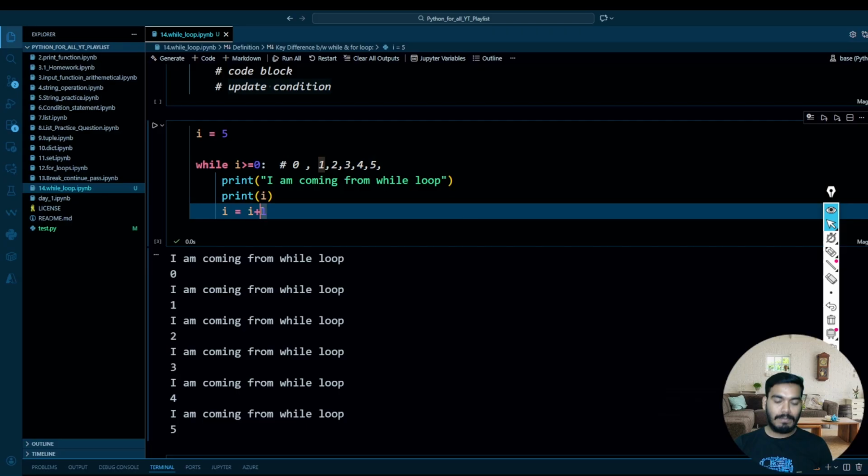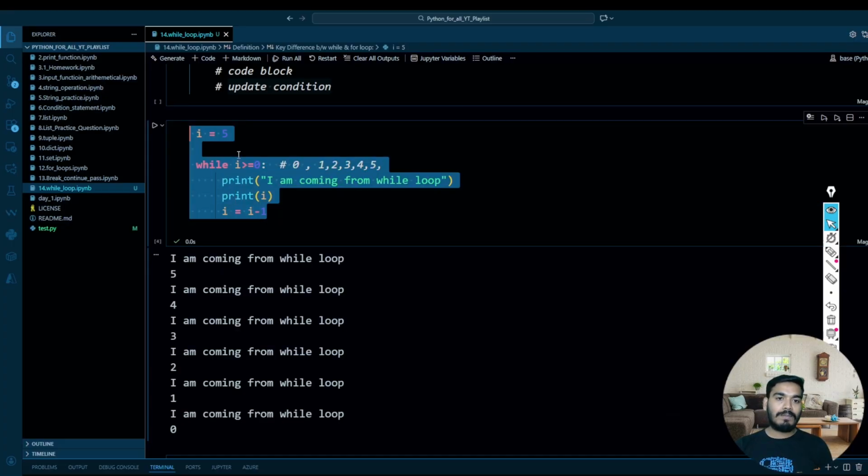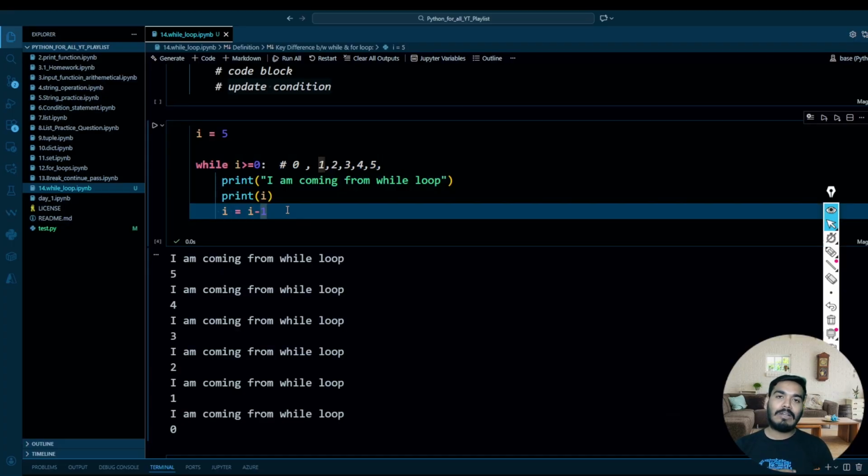Now let's try to make this -1 and execute this. See, it is running for 5, 4, 3, 2, 1 and 0. And after that, it becomes -1, so it will stop. So I hope you understand how the while loop works.